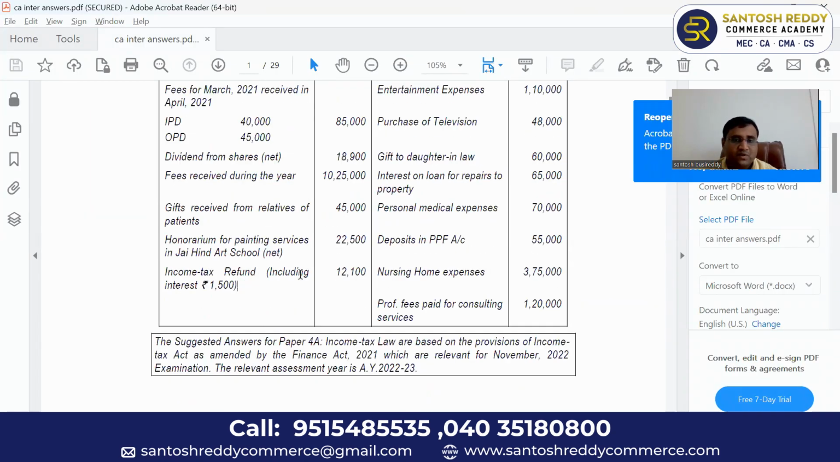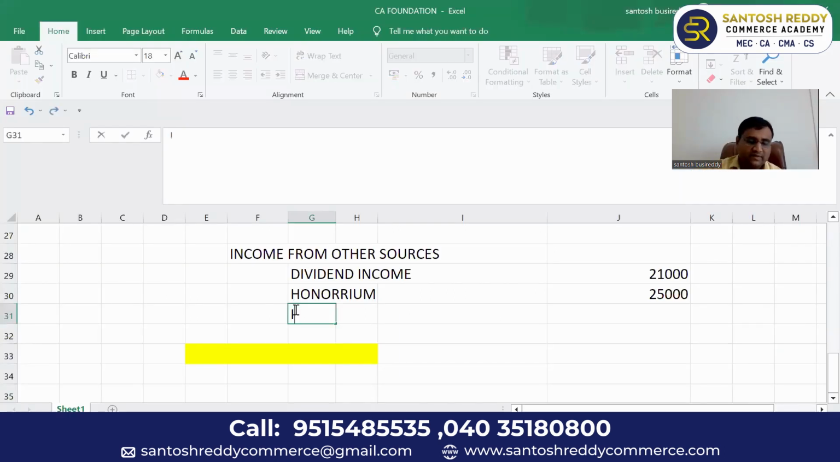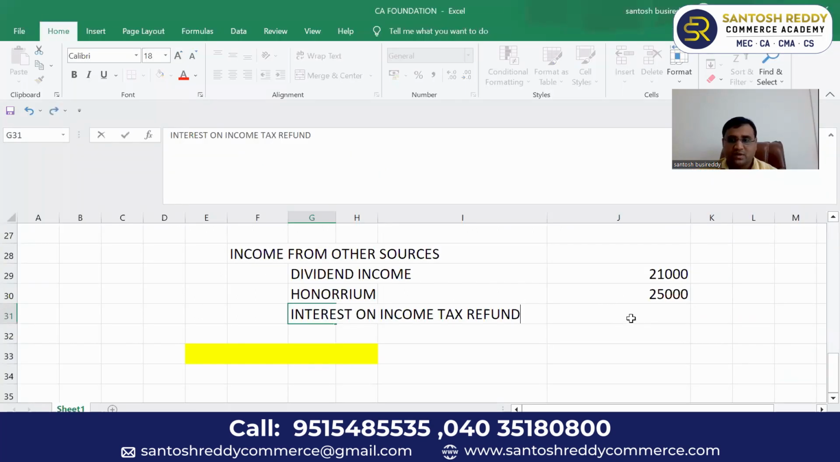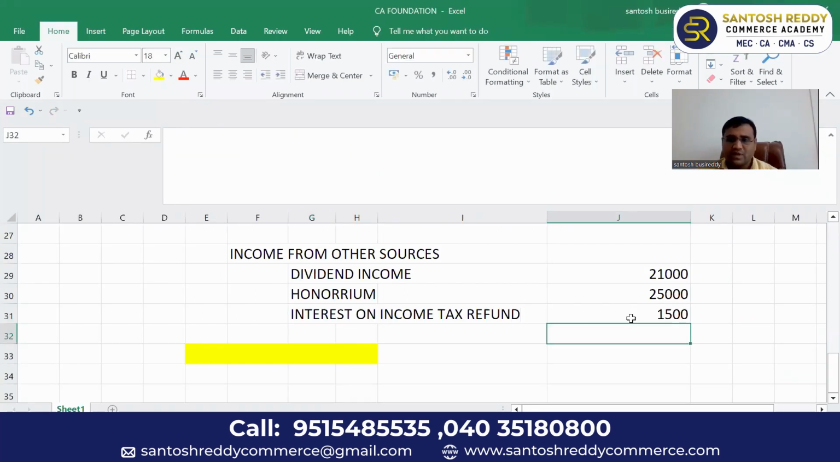Next, income tax refund. Interest only is taxable, not the total income tax refund. Only interest portion. Interest on income tax refund. How much interest portion? Only 1,500. So this is the income from other sources.